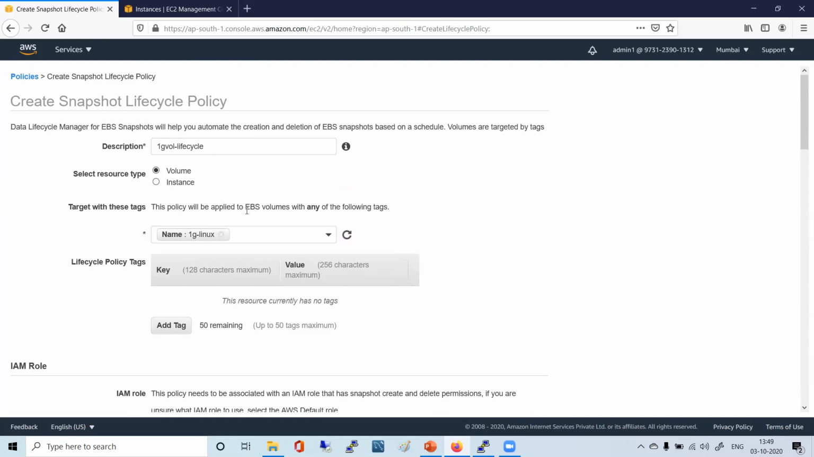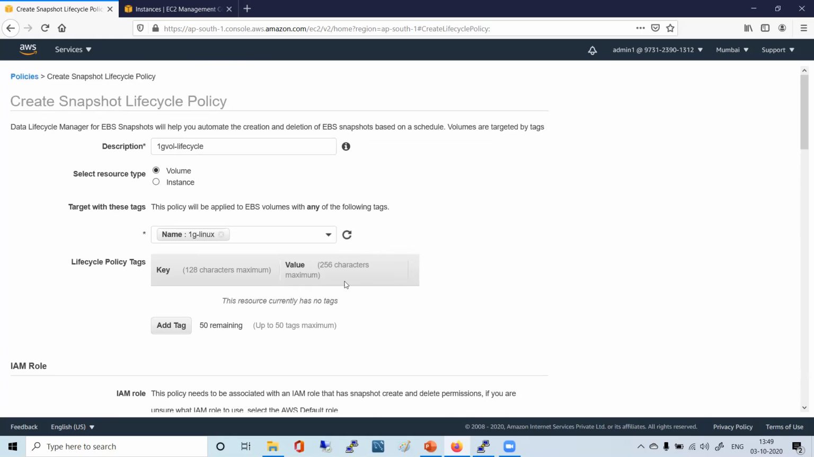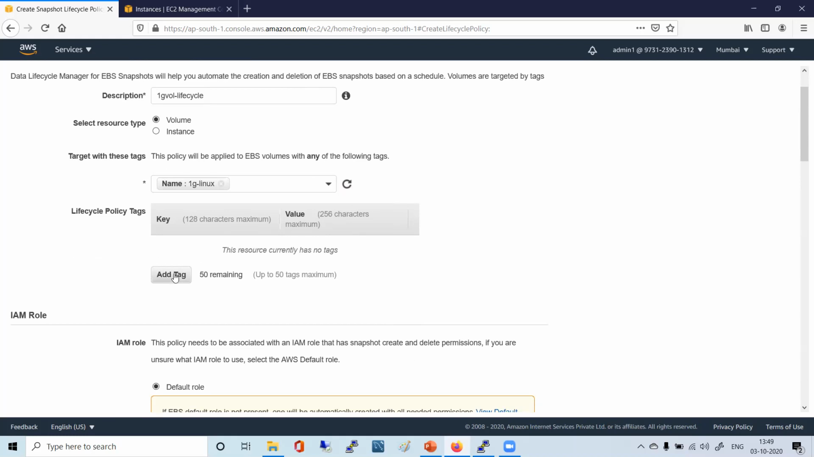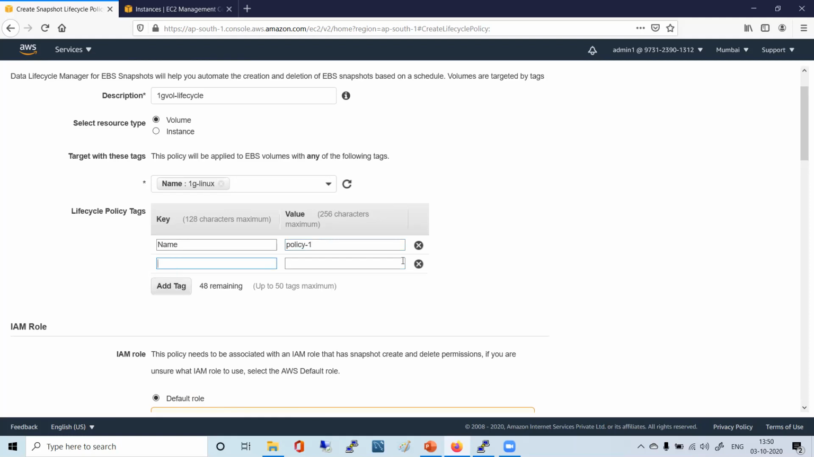So this policy will be applied to EBS volumes with any of the following tags. So wherever you have the tags, do we have any other option here? No, right? Only the tag option is there. So when we talk about the lifecycle policy, whenever we talk about tags, you can appreciate the use of tags. Based on the tag, you can select the target for that particular volume. Now you have the lifecycle policy tag. So you can simply say name and you can say C1, something like that. Add tag. No, only one is enough for me.